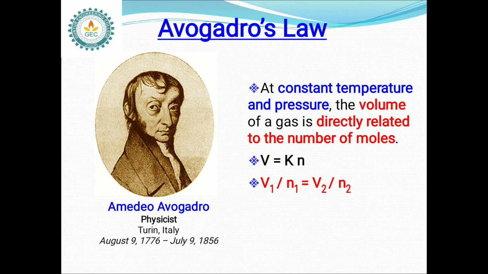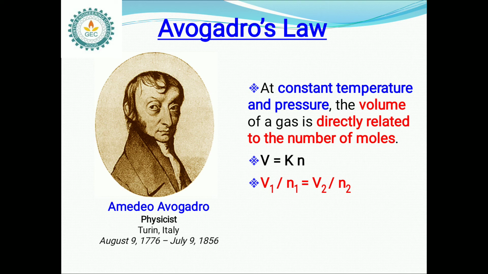Next one, Avogadro's law. At constant temperature and pressure, the volume of a gas is directly related to the number of moles.